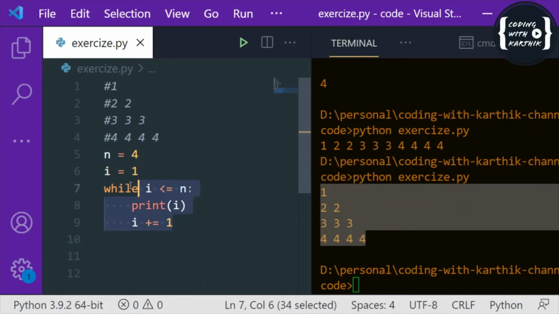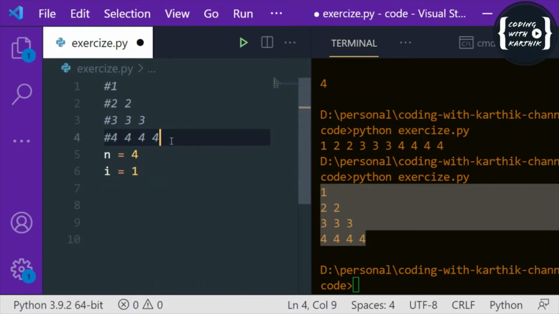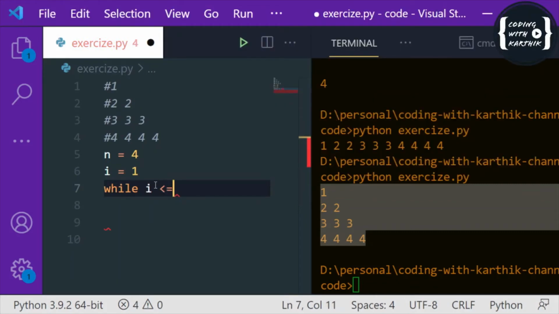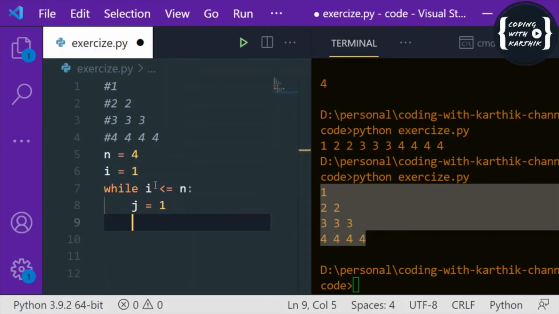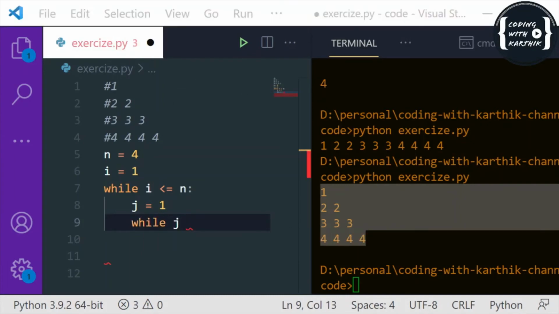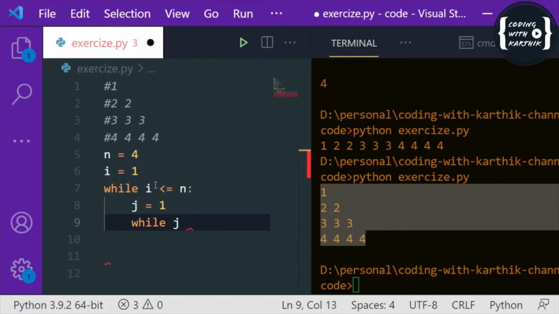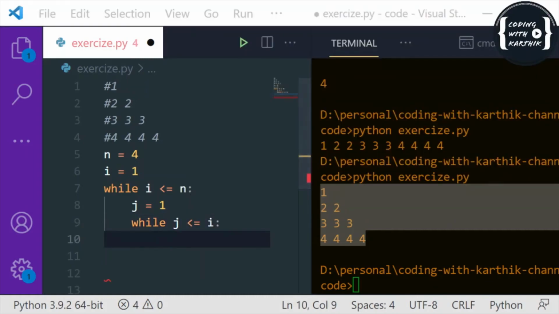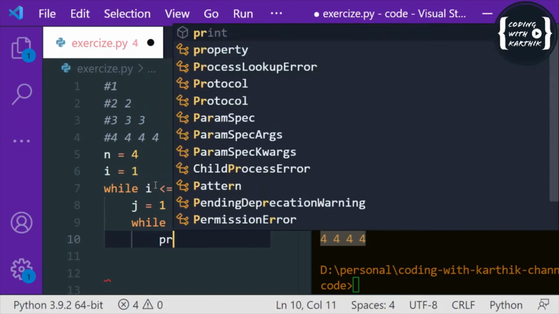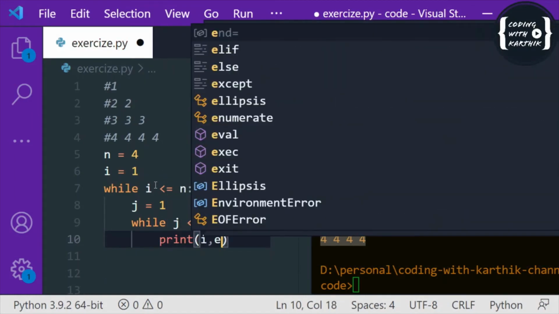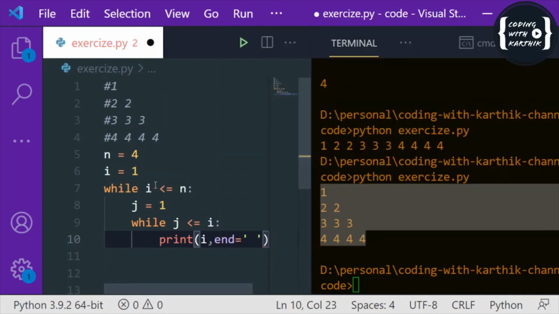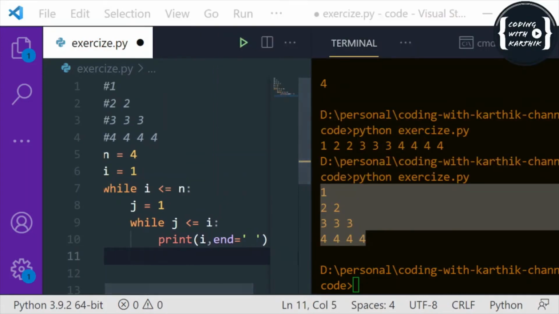Now let me try to write the same thing using while loops. If I want to print out this pattern, let's see how to do it. While i is less than or equal to n, and j equal to 1, and while j is less than or equal to i, let me print i and end with a space.